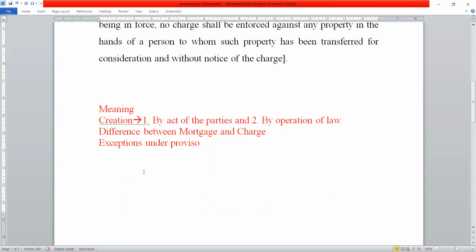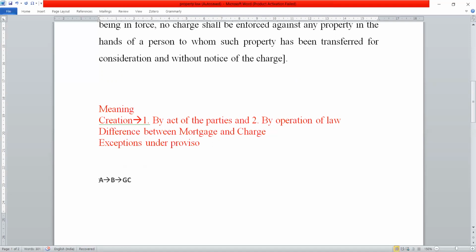Let's understand this by example. A created a charge in favor of B of his property, and created a trust, and B was the trustee. This trust was created to take care of A's grandchild, which is GC here.